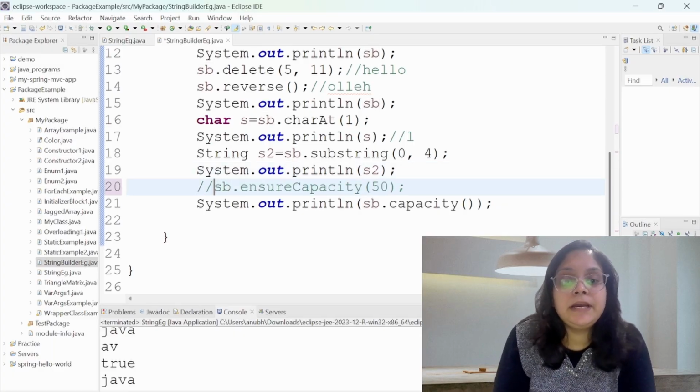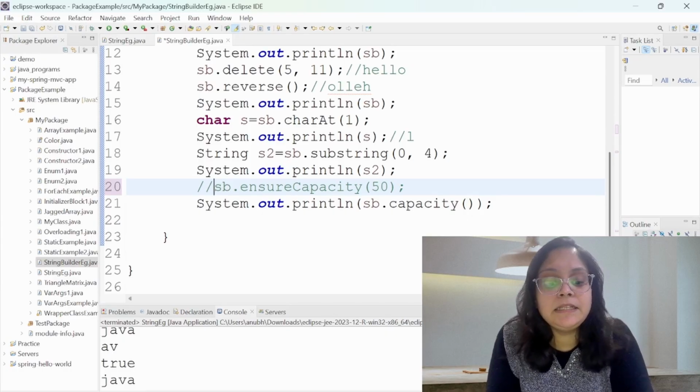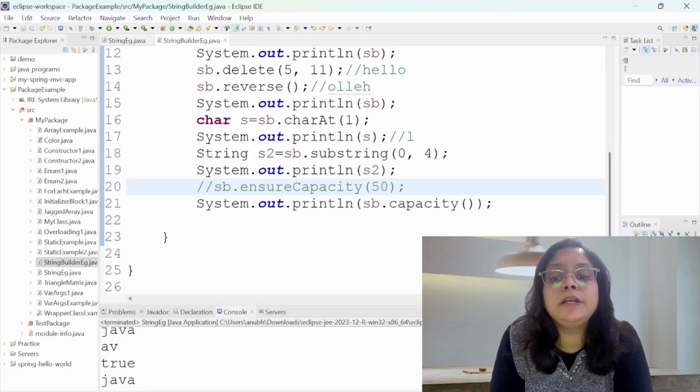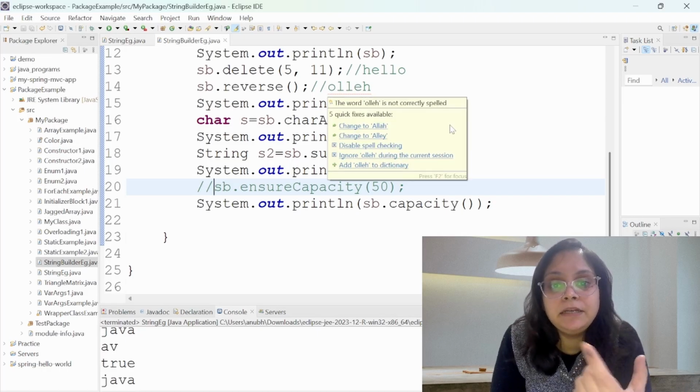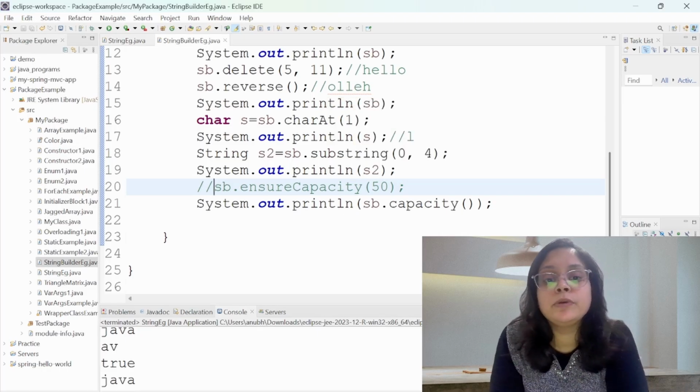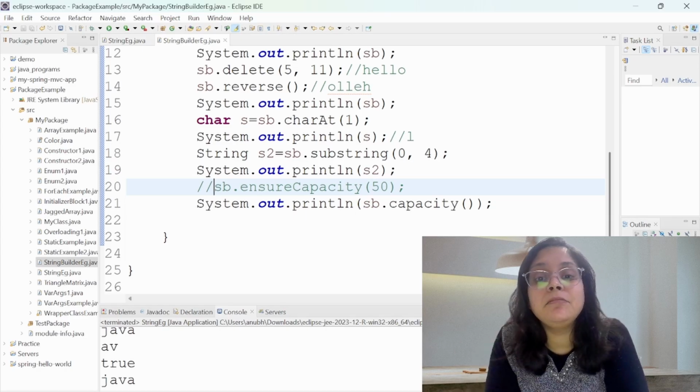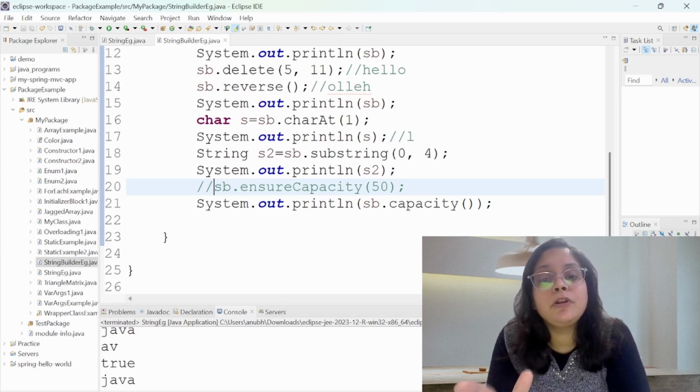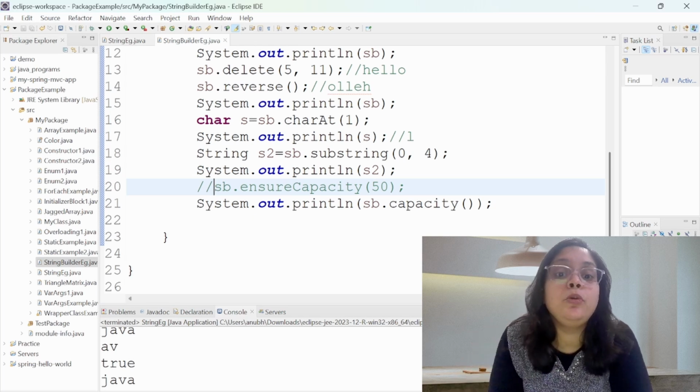Now in case I am printing the capacity of your StringBuilder object, we had hello inside, in the reverse order of course. The capacity was 16 plus 5. 5 is the number of characters you have in hello, so the total capacity would be 21.